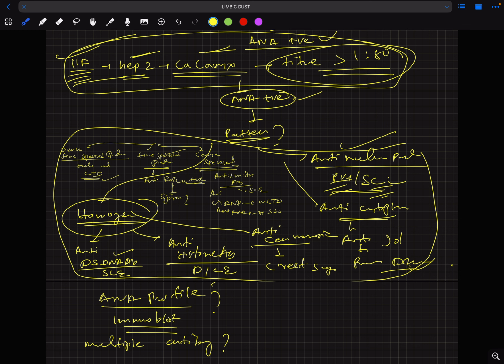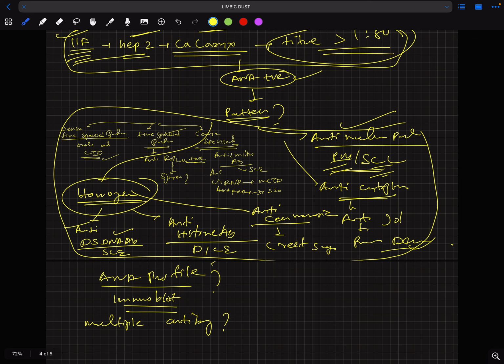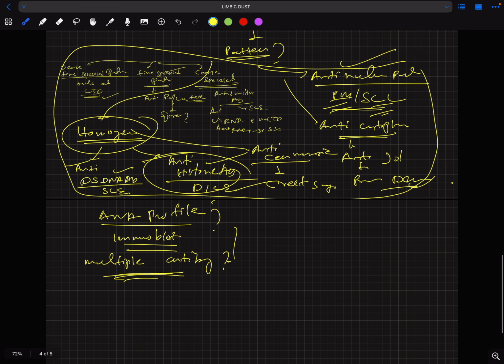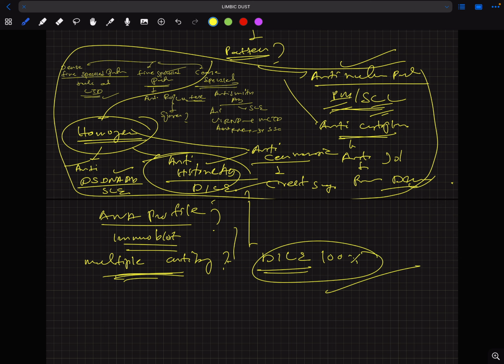In case of homogeneous pattern, there are two things possible: anti-dsDNA and anti-histone antibody. Now we'll do the ANA antibody profile, and there will be anti-histone antibody. Titer will be high. That will confirm our diagnosis of drug-induced lupus erythematosus. In 100% of cases of drug-induced lupus erythematosus, there will be positivity of ANA. So now we'll withdraw the drug and the symptoms will recede. So this is all about this.